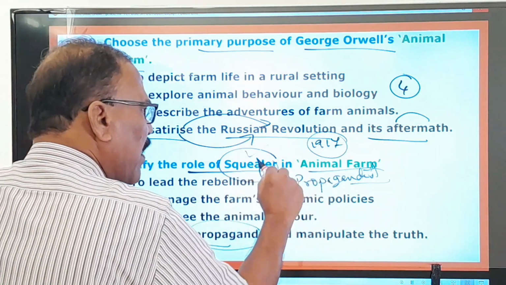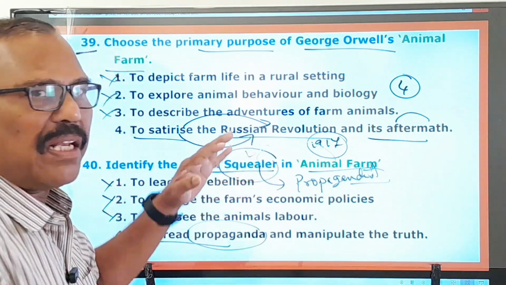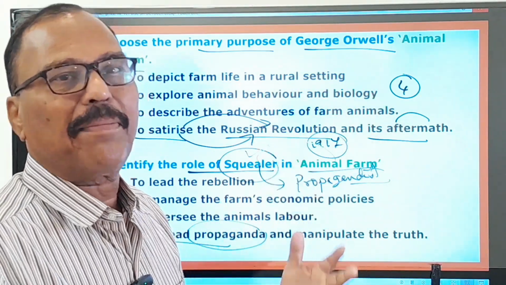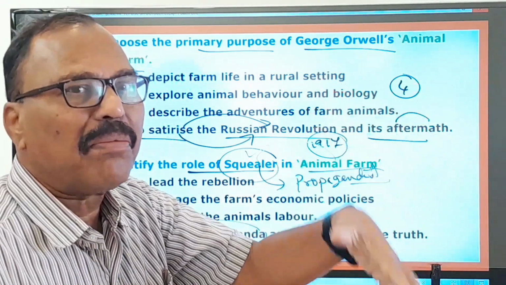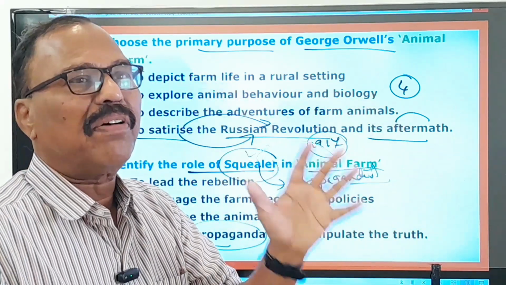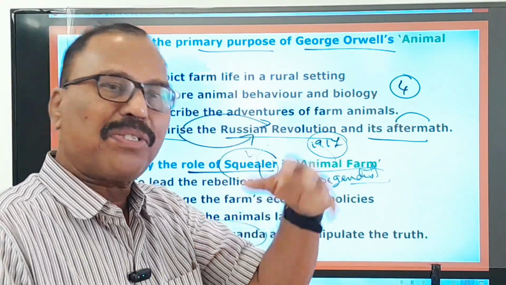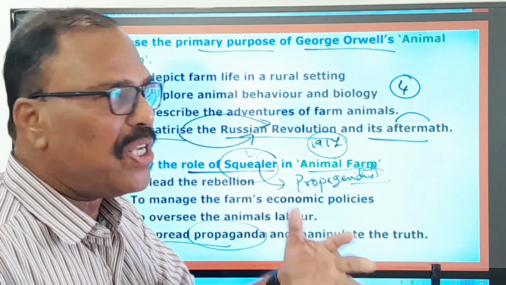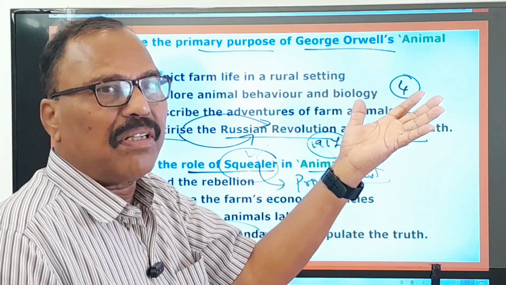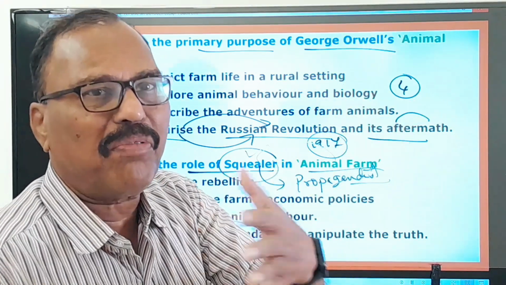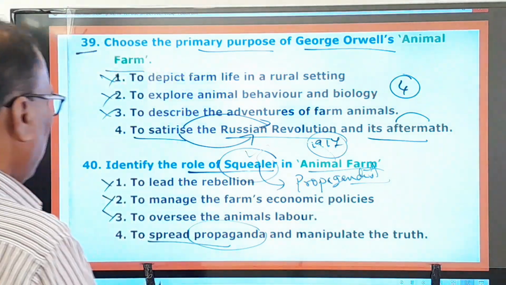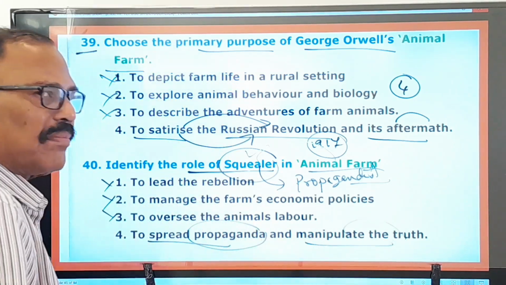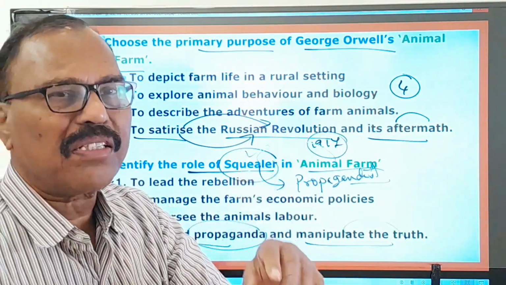Here also the Squealer is there in animal form, and he always tells the animals whatever actions the government is taking up are very good for them. Whatever policies the government is planning to implement are very good for the welfare and benefit of the people. So this Squealer's job itself is the propagandist job. Changing the truth of the statement into a favorable one for the people. And here the Squealer's role is to spread propaganda and manipulate truth. Untruthful things are changed into truthful things, that's manipulating.